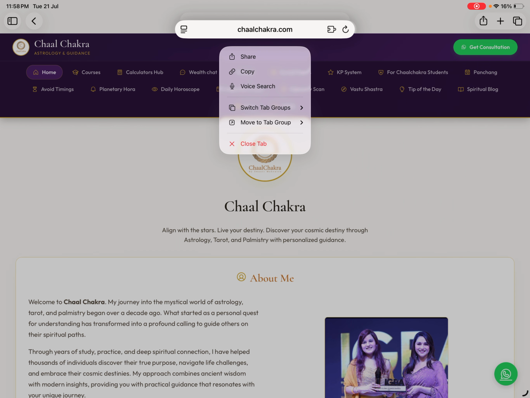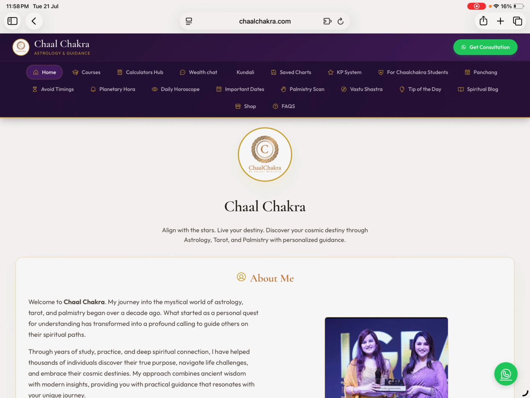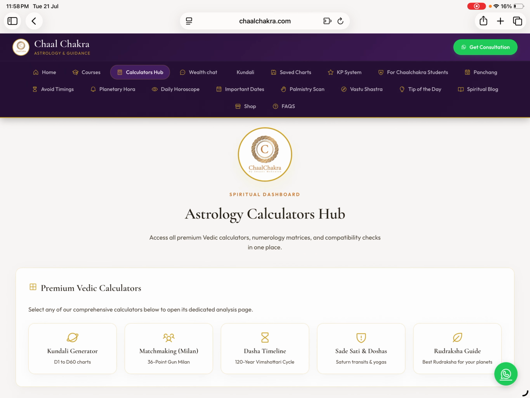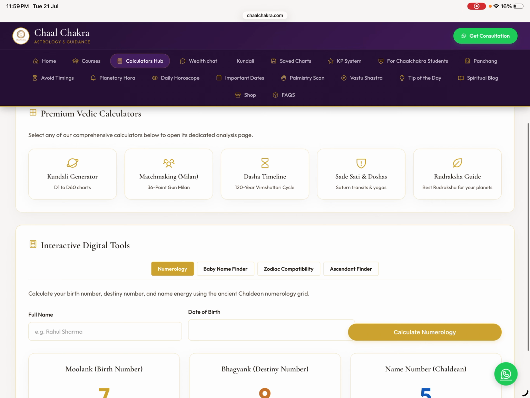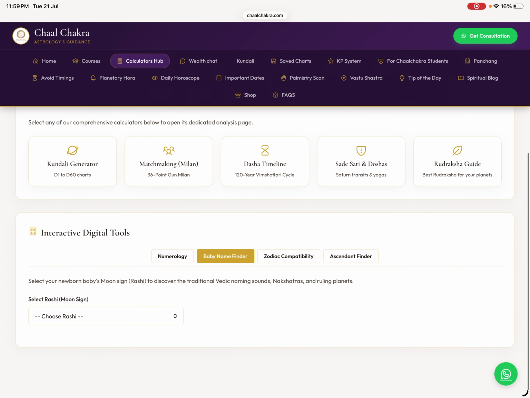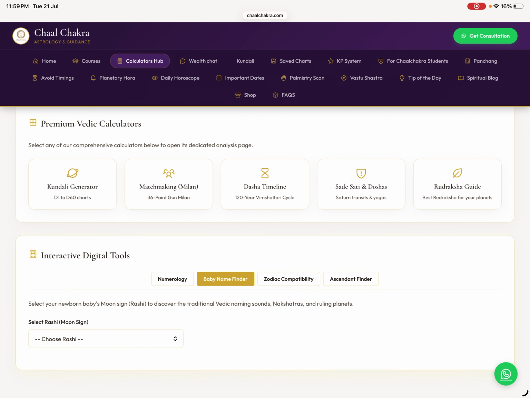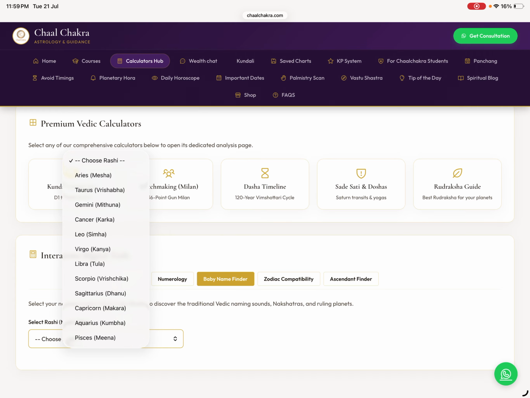You have to go on chalchakra.com and then click on calculator hub. In the calculator hub, click on baby name finder. Here you have to put your moon sign. Make sure you're only putting the moon sign. What exactly is the moon sign? Wherever the moon is sitting, in which zodiac sign in your birth chart, that will represent your moon sign. So you just put your moon sign here.